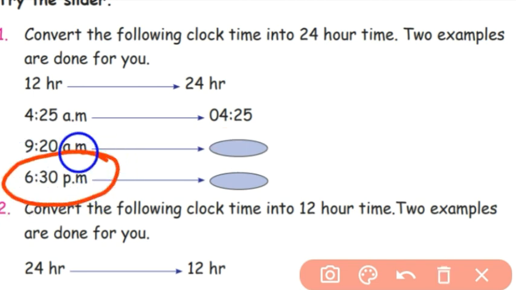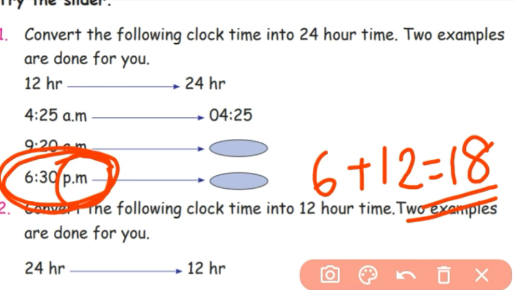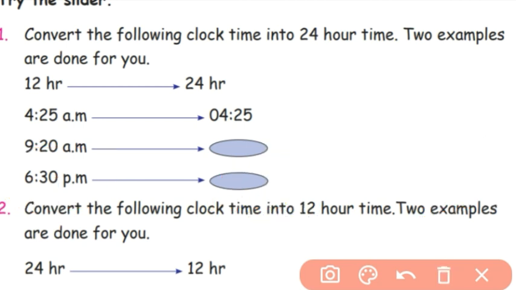See, 6 hours 30 minutes PM. 6:30 PM. Only PM times get changed. PM 6 hours 30 minutes means you have to add 6 plus 12, which is 18. So the digital time is 18 hours 30 minutes. You have to add 12 to the hour, only for PM time.